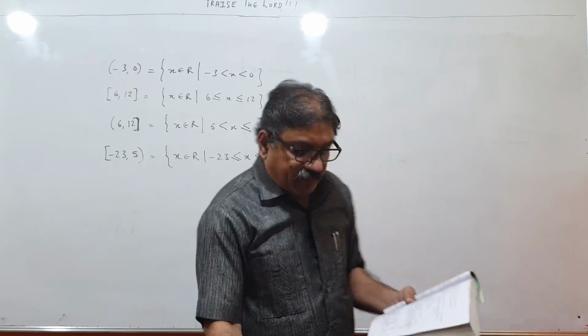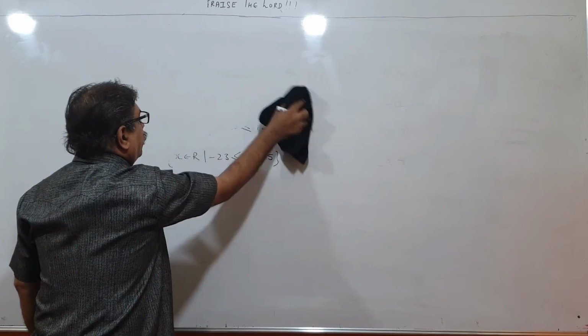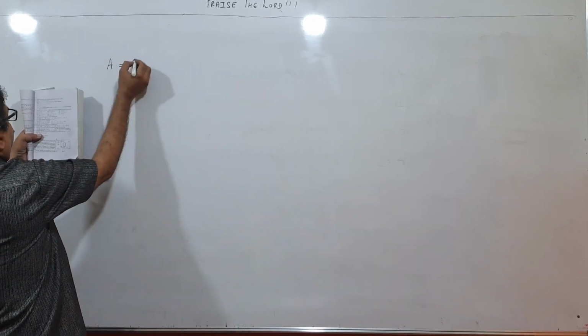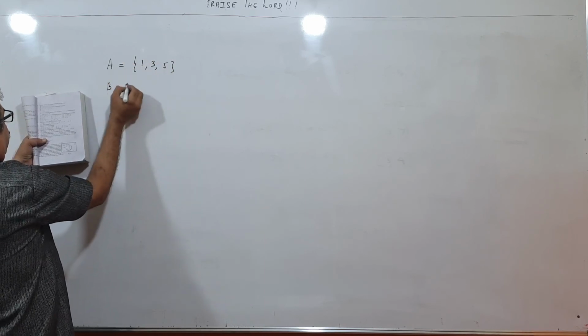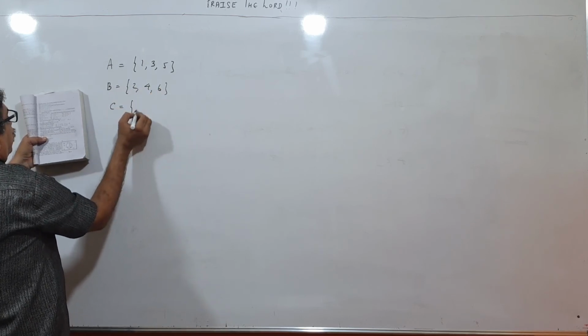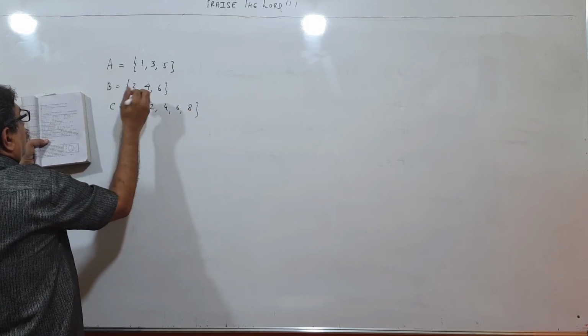Given the sets A, 1, 3, 5. See children, A is a set {1, 3, 5}. B is a set {2, 4, 6}. And C is a set {0, 2, 4, 6, 8}.